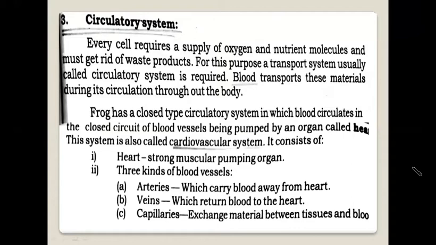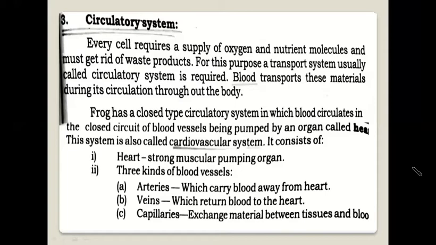There are three types of blood vessels. Number one, arteries. They carry oxygenated blood away from the heart. Number two, veins, which return blood to the heart. And number three, capillaries. They are very fine blood vessels where the exchange of material takes place between the tissues and the blood.